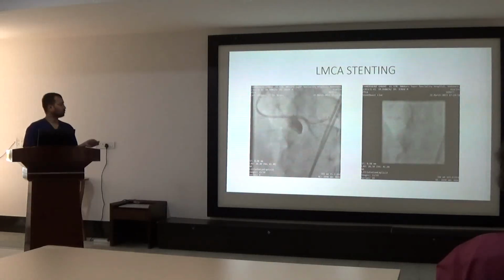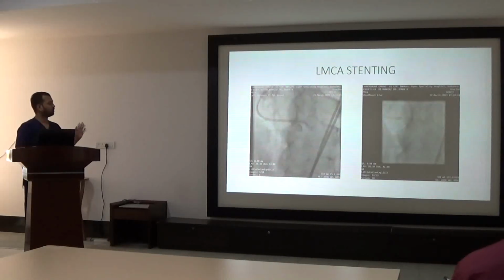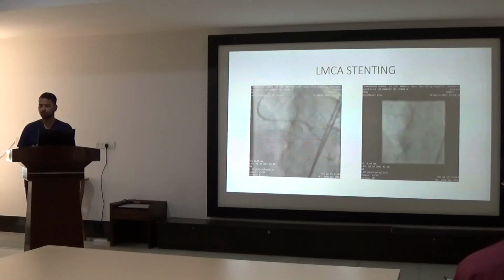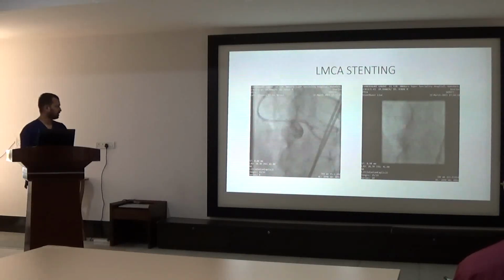The next thing to do in this patient is LMCA stenting, because without LMCA stenting, we would be damaging the patient. Ideally, if it is a single 50% lesion in the LMCA, then stenting is not advised, but we have to do the contralateral procedures too. So we have to do LMCA stenting in this patient.